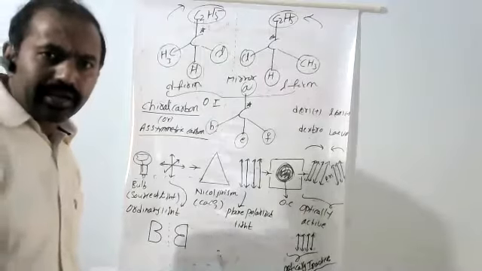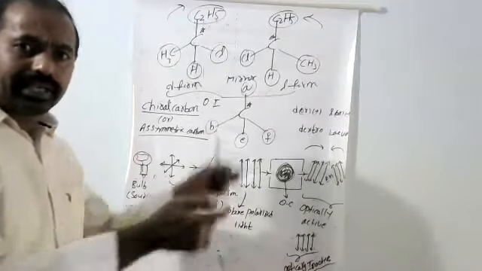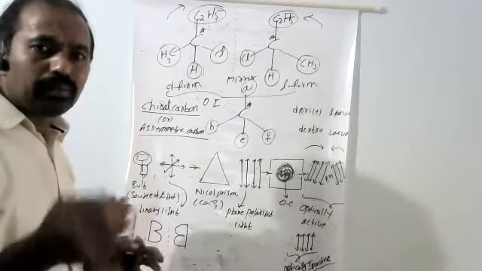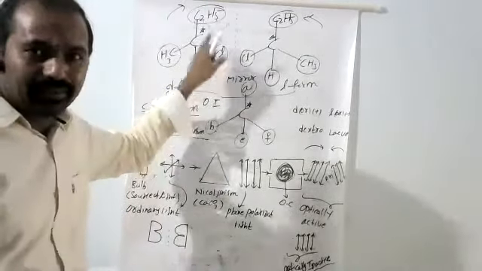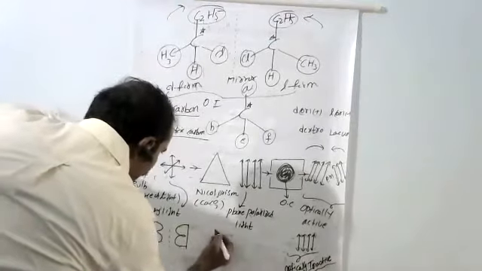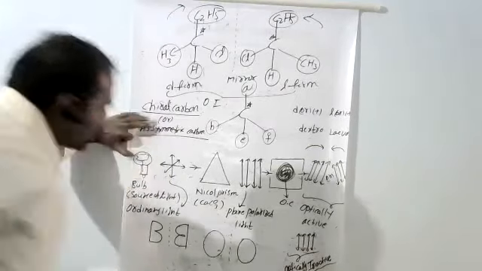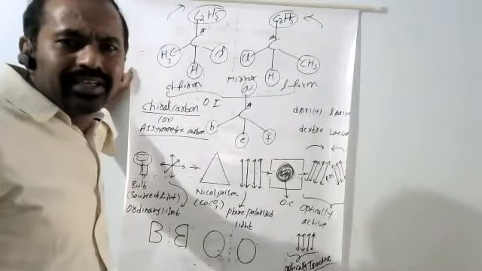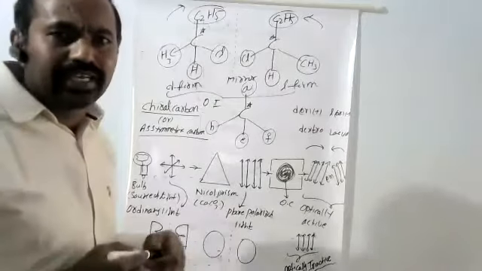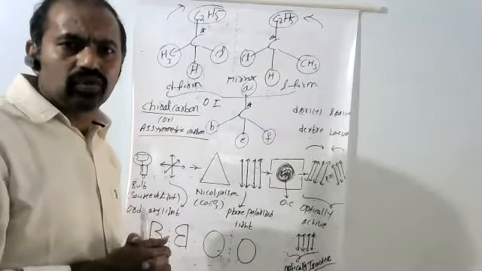For example, an American car and an Indian car. If you observe the difference between both cars, the steering is on the right side in one and on the left in the other. That is an example of non-superimposable object and mirror images. What about superimposability? Superimposability means, for example, I take one apple here and a mirror here. We get the apple as it is in the mirror, there is no change. That is called superimposability. Superimposability means as it is, so we get the mirror image without difference.